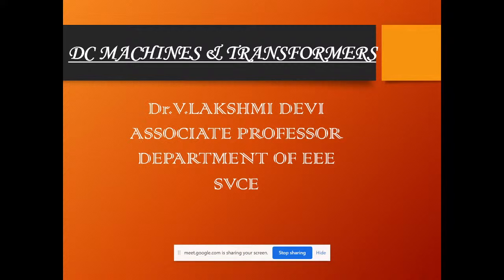For the upcoming semester, this subject is newly incorporated in the R19 regulation, and is named DC Machines and Transformers. Formerly, this subject was seen as two parts, EM1 and EM2. Elaborately, we can say Electrical Machines 1 and Electrical Machines 2. These two former subjects have now been reframed and are seen as DC Machines and Transformers.